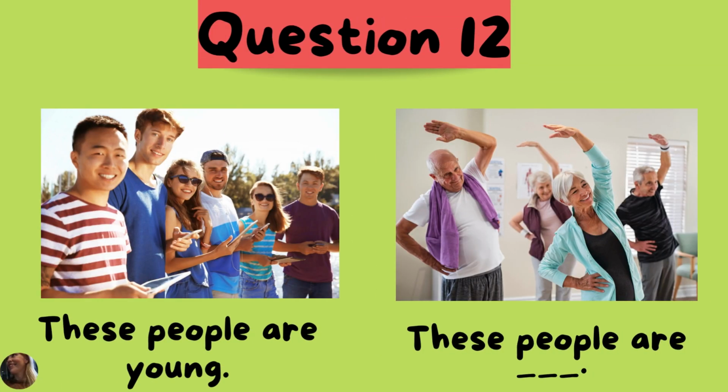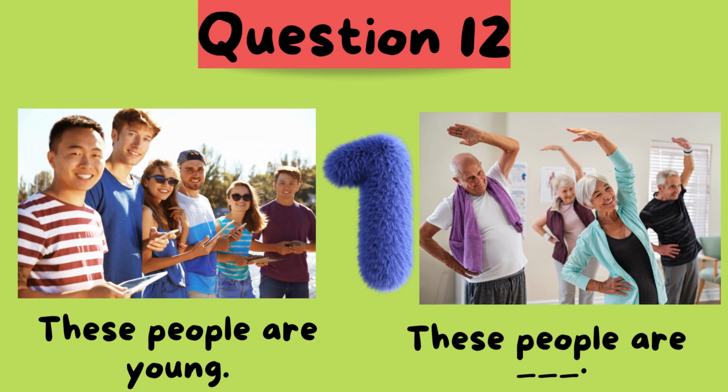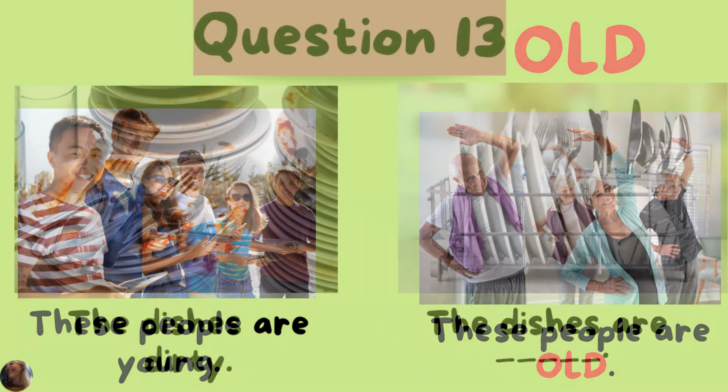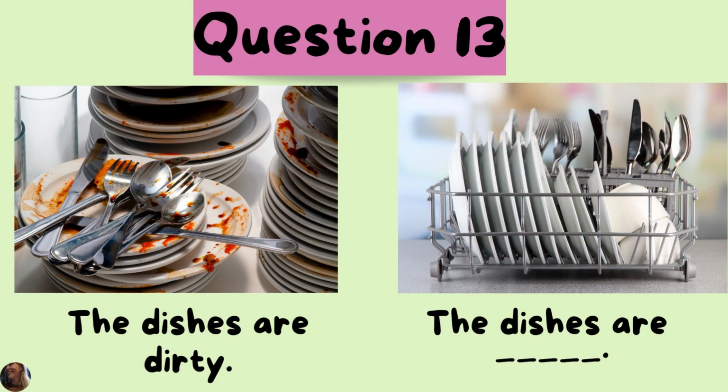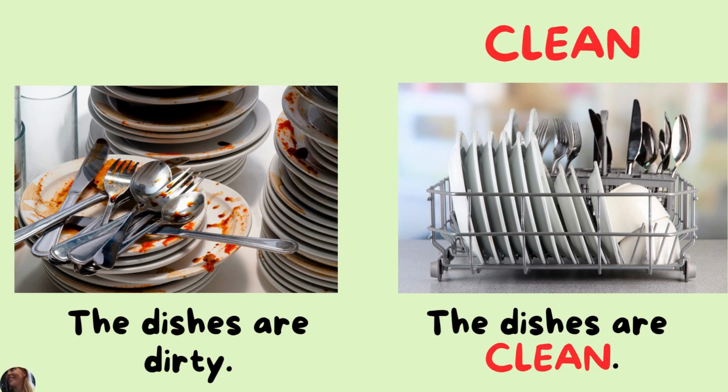These people are young. These people are old. The dishes are dirty. The dishes are clean.